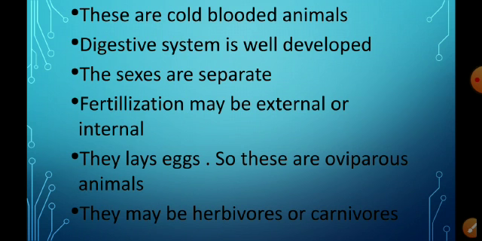So the fishes are oviparous animals. They may be herbivorous or carnivorous, which means they can eat plants, and some also eat other animals.